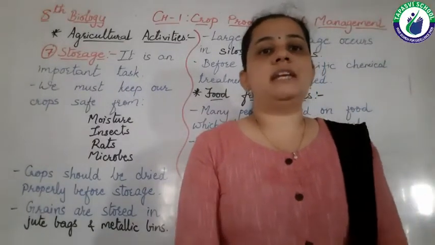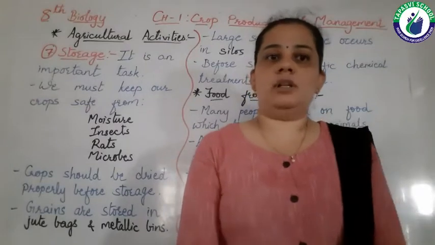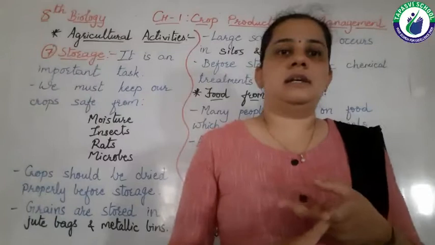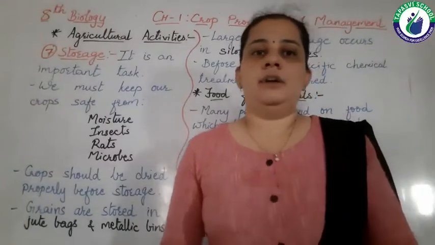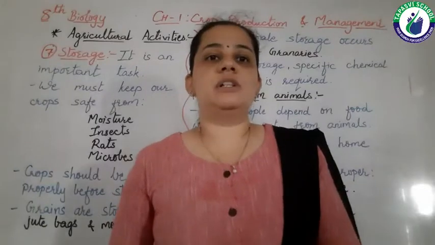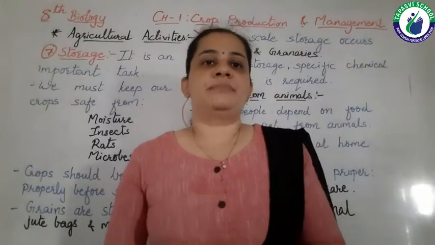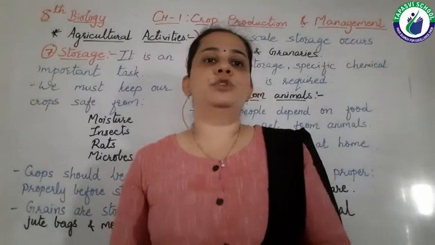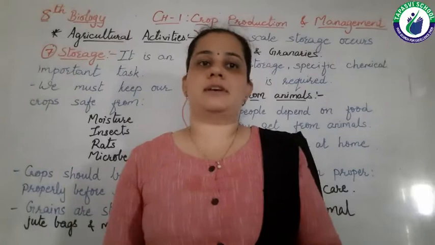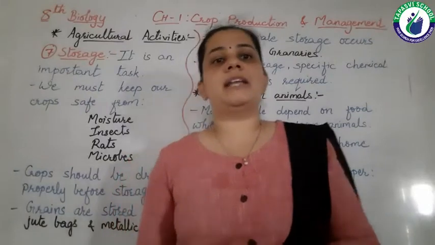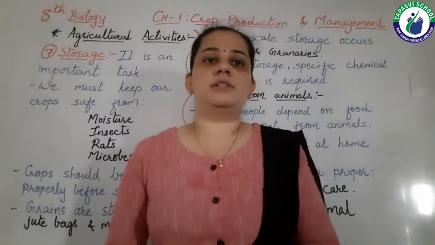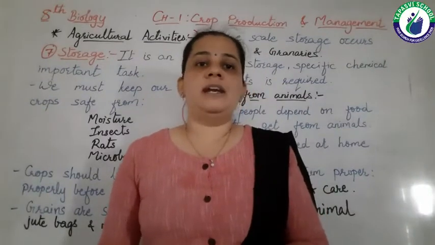We know that we get many things from animals like eggs, meat, milk, honey, etc. So many people depend on animals for their food, and these animals are reared somewhere. Means some people rear these animals, and from these animals we get food, right?